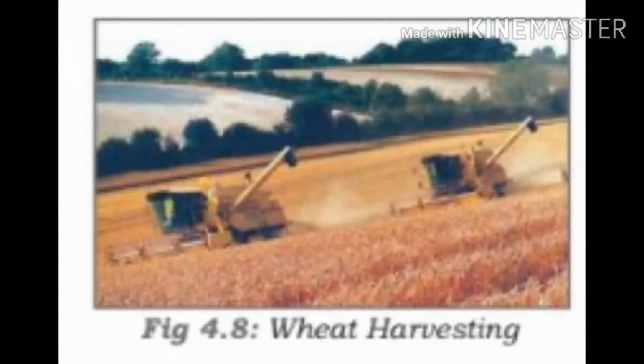Take a notebook and make a tabular column. The first column is rice, the second is wheat, the third is millet, and the fourth is maize. The first row is crop introduction. The second row is region. The third is climate.